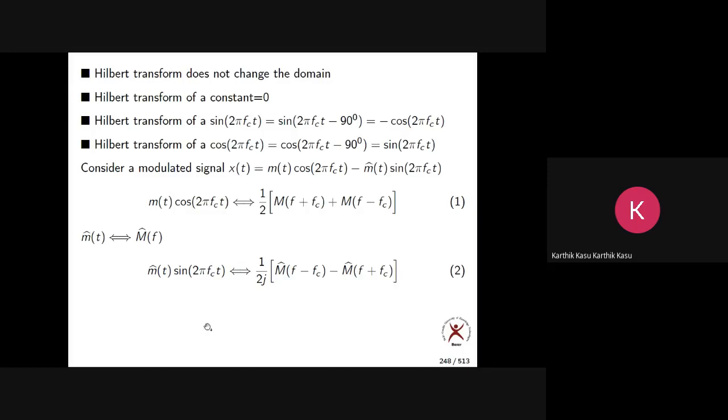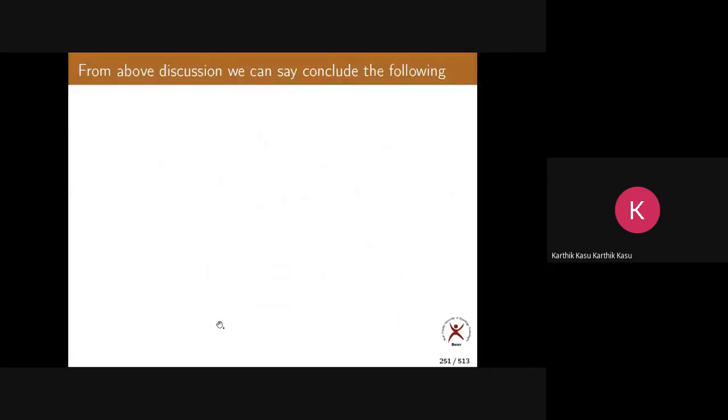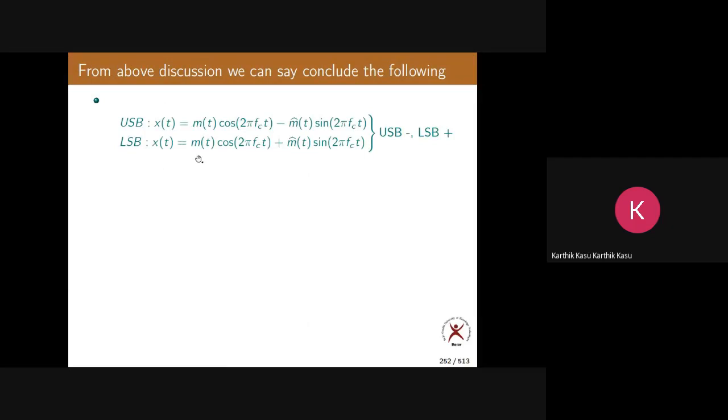This is the final equation. Generally students make a mistake. For upper sideband they write plus, and for lower they write minus, thinking upper means more, so plus, and lower means less, so minus.